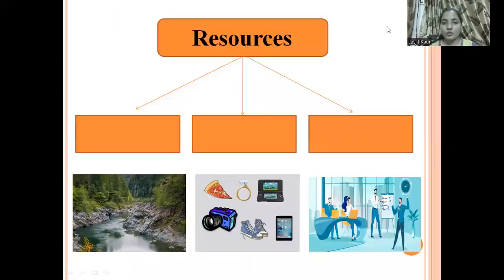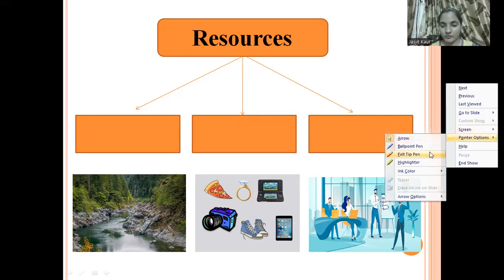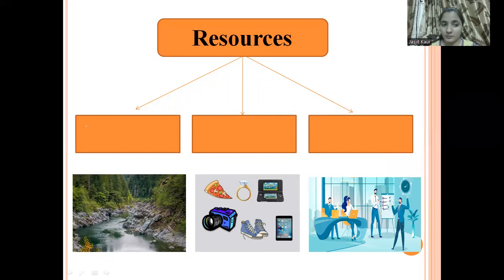Okay. So, first, as you have observed and as you have studied in your previous classes about the different kinds of resources, tell me what different kinds of resources we have. Yes. Firstly we have the natural resources.